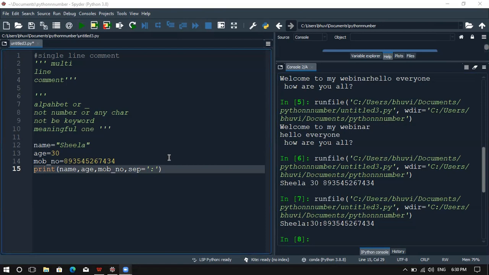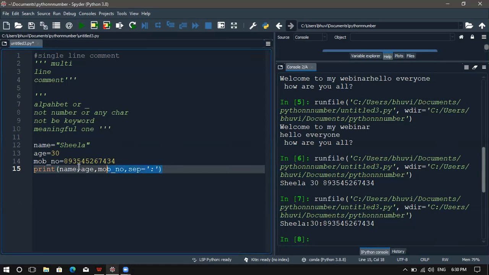Okay. So next we are moving on to the ID function. I have already told you the ID function will be useful to get the memory location of the variable. So if I want to know where the age is stored, I can use the ID function here.